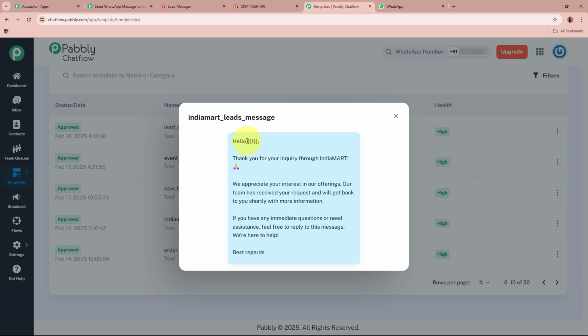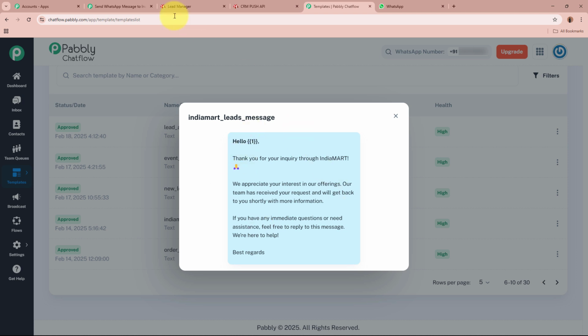Hello, next to hello, I've created a variable for my leads name. Thank you for your inquiry through IndiaMART. We appreciate your interest in our offerings. Our team has received the request and will get back to you shortly with more information. If you have any immediate questions or need assistance, feel free to reply to this message. We are here to help. Best regards. So this is the message that I want to send towards my leads.